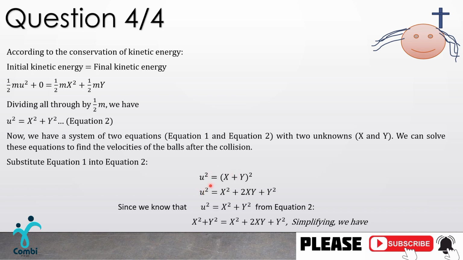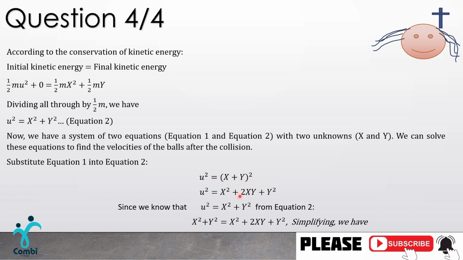Here we know that u squared is equal to (x plus y) squared, because what do we know? We know that our u from equation 1 is equal to x plus y. So since here we have u squared, we can take equation 1, which says u is equal to x plus y, put it in a bracket and square it, because that is the same as u squared. If u is x plus y, therefore u squared is the same as (x plus y) squared, right?